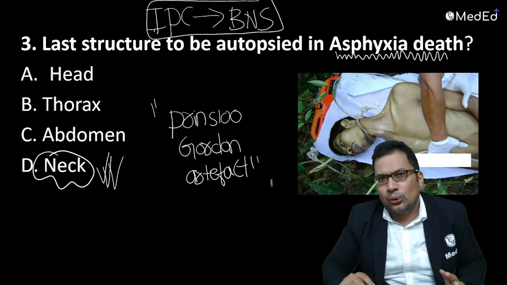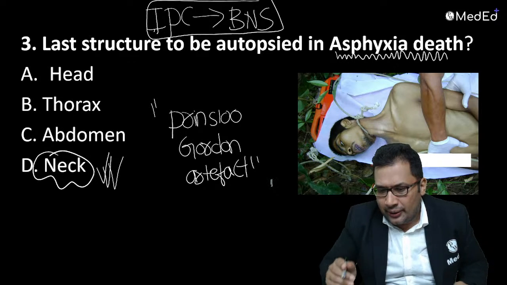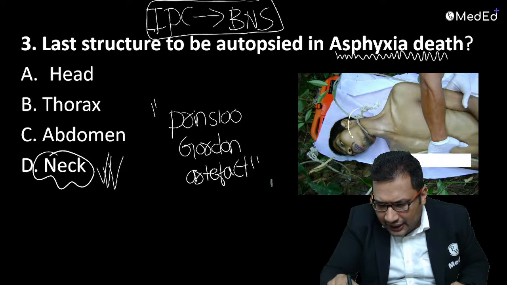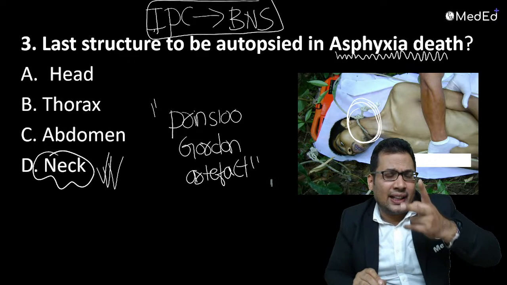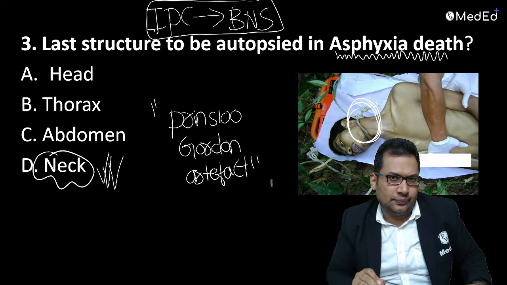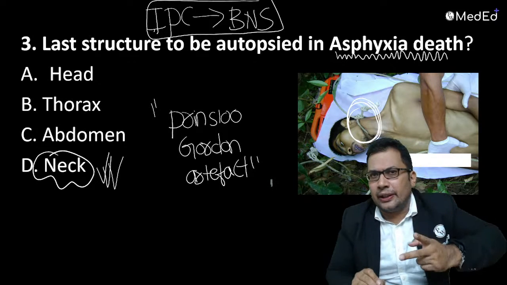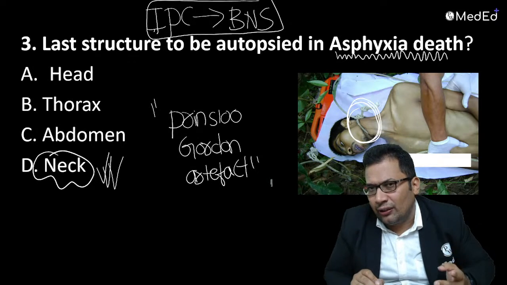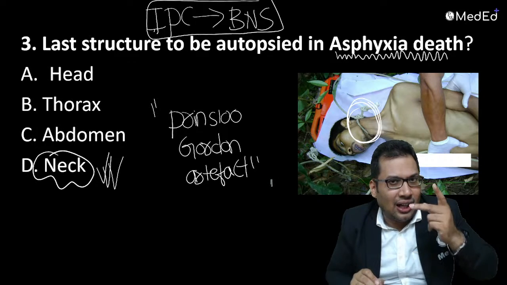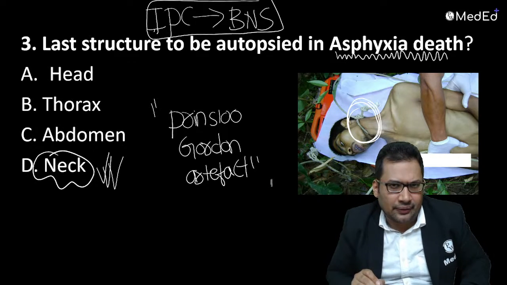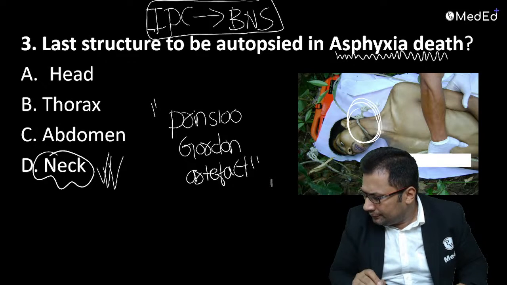You need to go through all the important points. Can anyone guess? There is a ligature here. Can you see the ligature in the image? What is the preferable site of cutting the ligature in case of hanging or in case of any death actually? Can you guess what the answer is?